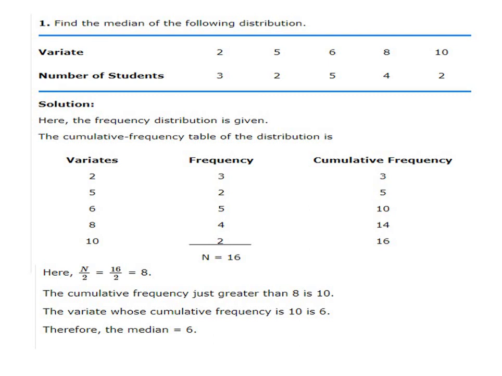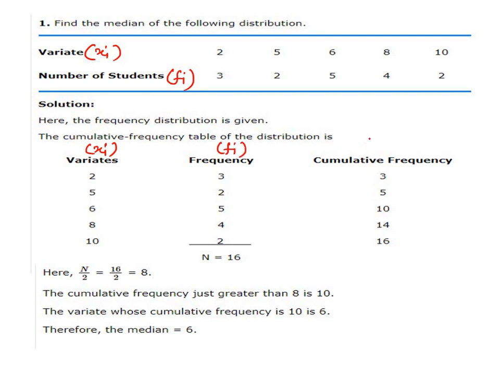We are asked to find the median of the following distribution. The variate is given as 2, 5, 6, 8, 10, and the number of students, that is the corresponding frequencies, are given. So these are the xi's and these are the corresponding frequencies fi's. Write this in columns.